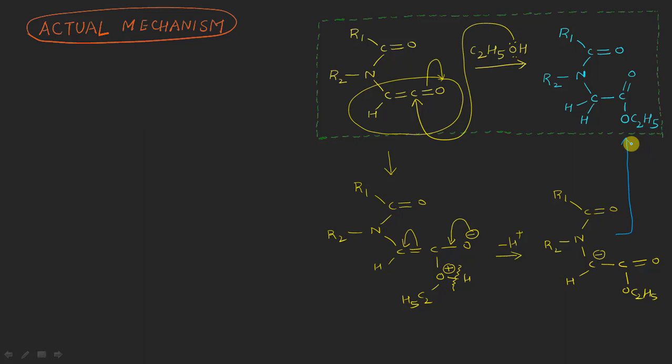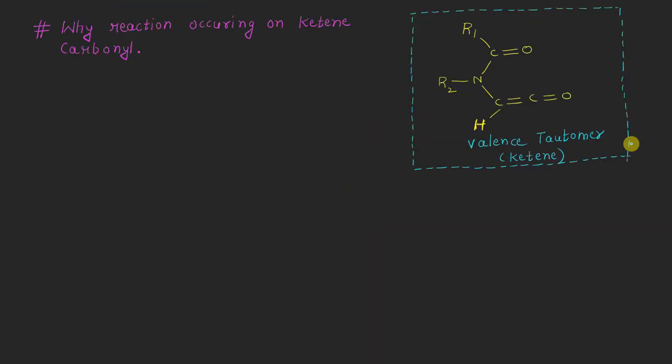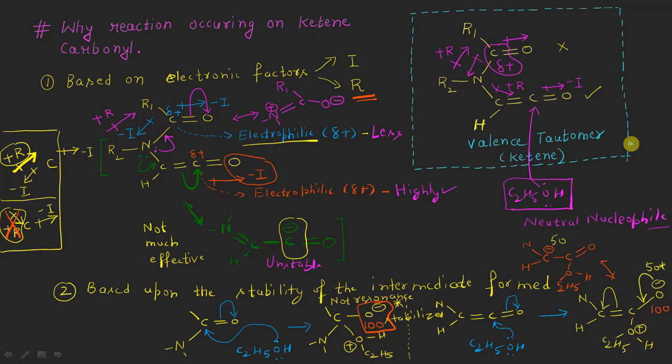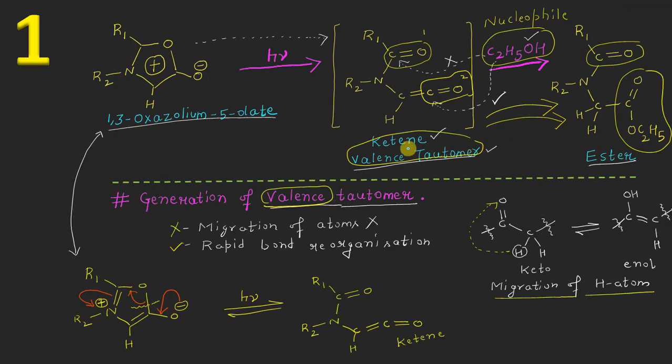Okay, so this is all about the very first photochemical reaction in the case of 1,3-oxazolium 5-olate molecules. What was there? The mesoionic molecule can first be converted into a valence-type tautomer like this, a ketene, under photochemical conditions. After that it reacts with the nucleophile, that is ethanol in this case, and the position of attack will be this carbon atom because of those two reasons, finally resulting in the formation of this type of ester molecule.